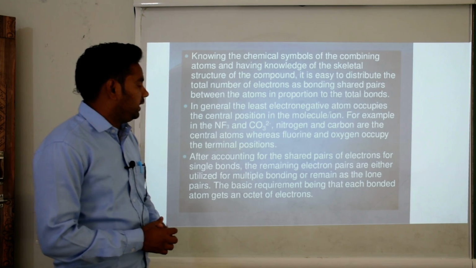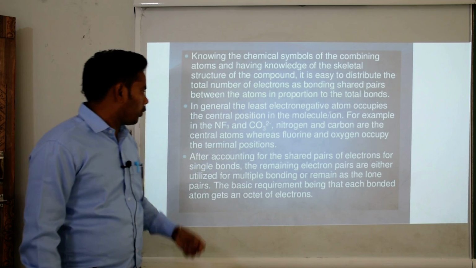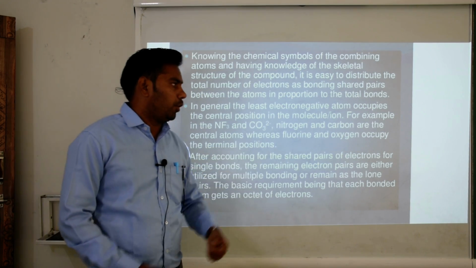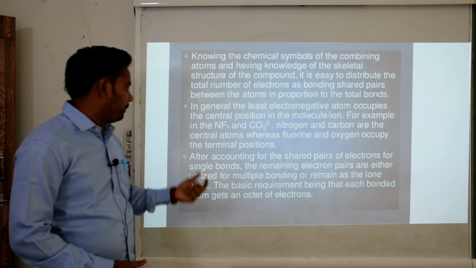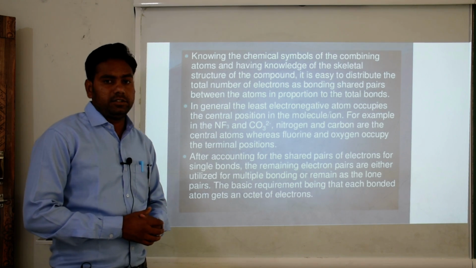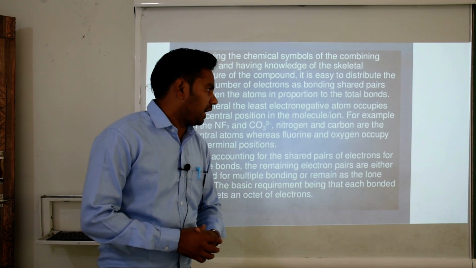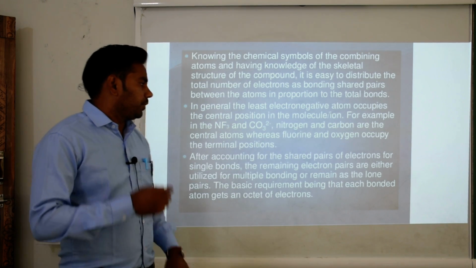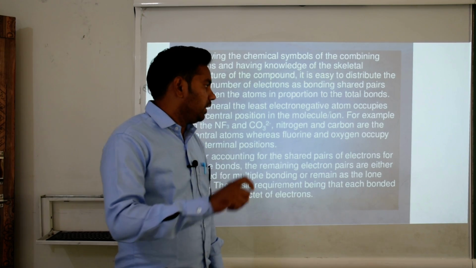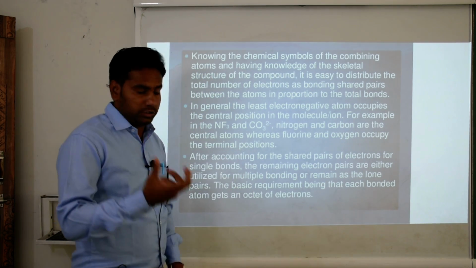In general, the least electronegative atom occupies the central position in the molecule or ion. For example, in NF3 and CO3 2-, nitrogen and carbon are the central atoms, whereas fluorine and oxygen occupy the terminal positions.